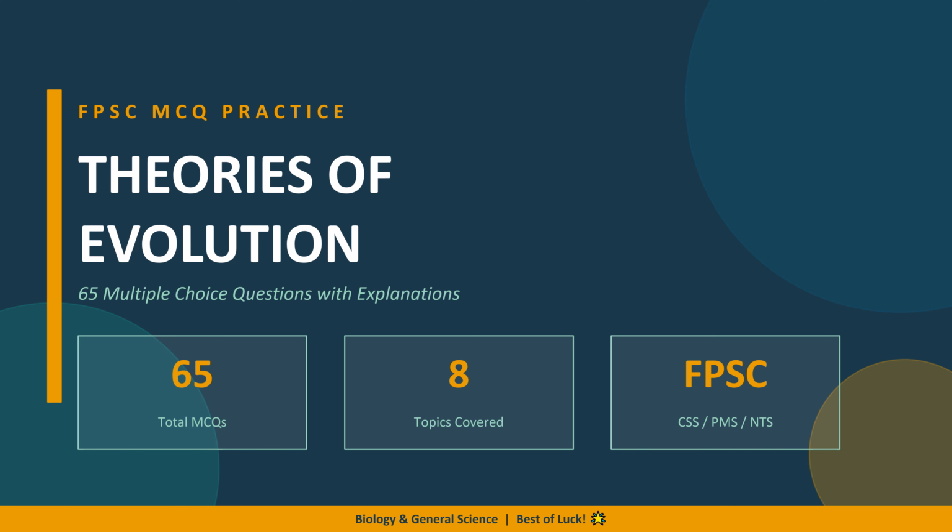Today we are diving into a high-yield topic for your FPSC, CSS and PMS exams, the theories of evolution. We have created 65 essential MCQs across 8 core topics to help you master this section of biology and general science. We won't just give you the answers, we will provide clear explanations for each one so you understand the logic behind the science. Don't skip the video till the end.